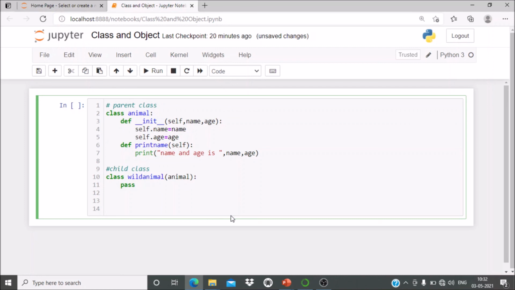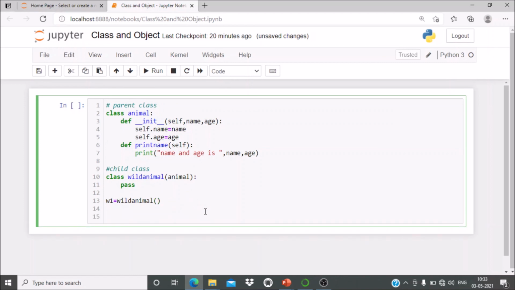Now we can pass some attributes to the WildAnimal and print it. Let's check whether it works, because we have not written anything into WildAnimal. We have written into Animal, and we have passed this parent class into the child class. Now suppose we create the object w1 of the class WildAnimal.